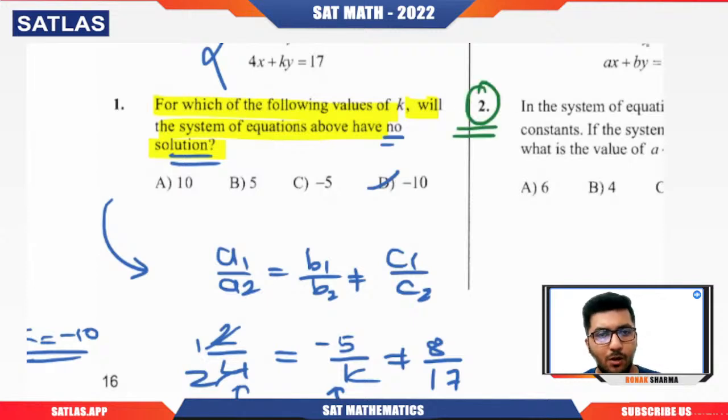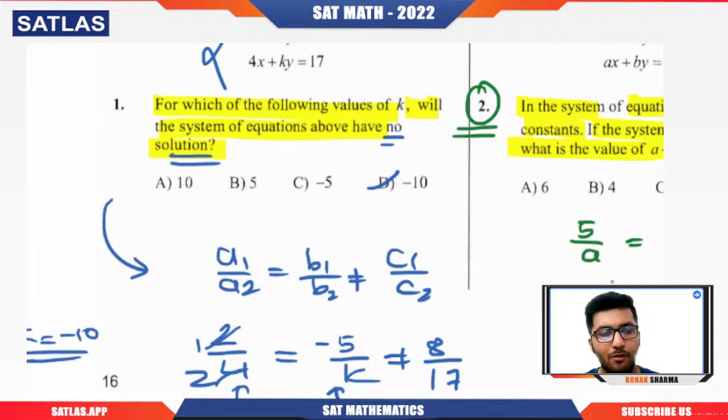Now, the second question. In the system of equations above, a and b are constants. If the system has infinitely many solutions, what is the value of a plus b? So try to understand. Infinitely many solutions means what? Everything should be in proportion. A, B, C all should be in proportion. So 5 by a should be equal to minus 2 by b should be equal to 3 by 6.